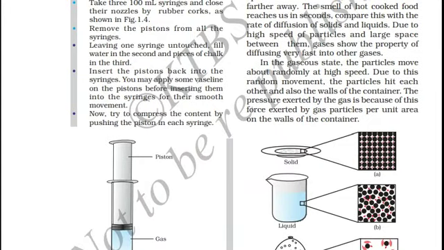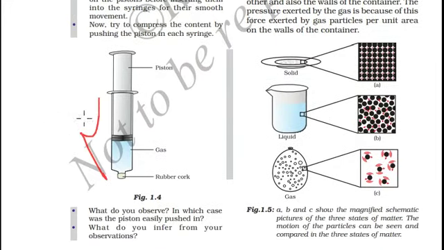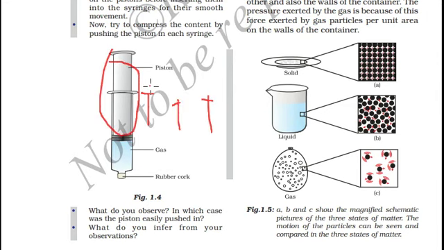Now let us see activity 1.11. Take 300 ml syringes and place a rubber cork at the nozzle of the syringe, so that any substance inside the syringe doesn't come out. There are three syringes. Take out the piston for a moment. In the first syringe, fill sand or salt. In the second syringe, fill water. And in the third syringe, leave it as it is. It contains atmospheric air.